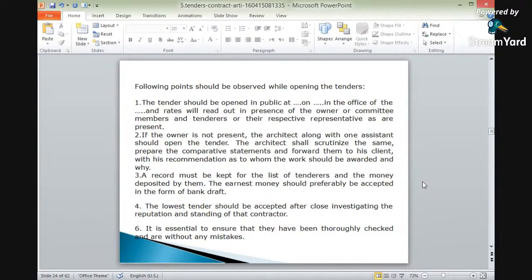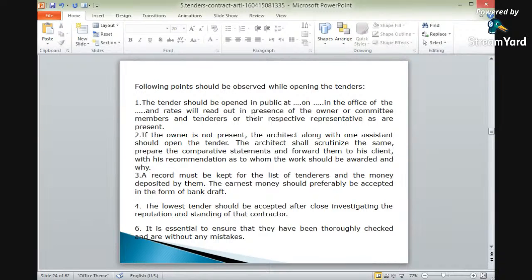Again, important points should be observed while opening the tenders. These are the important points to be taken care of while opening the tenders. The tender should be opened in public, on the date, at the place and time, in the office of, where the office name is also to be mentioned.